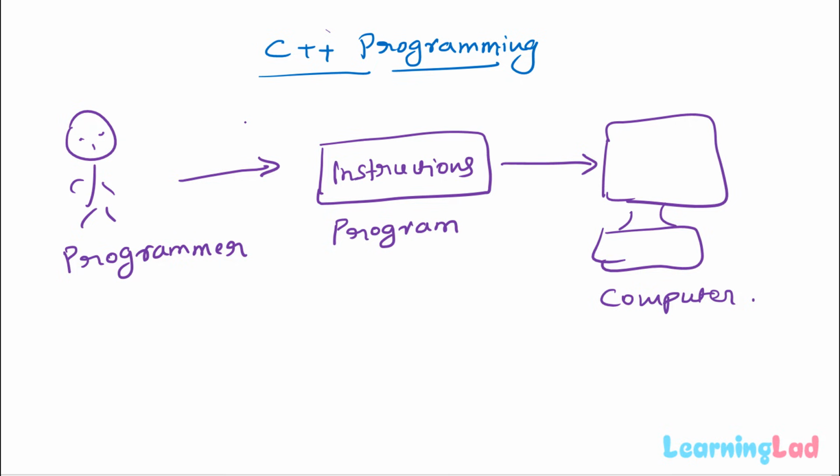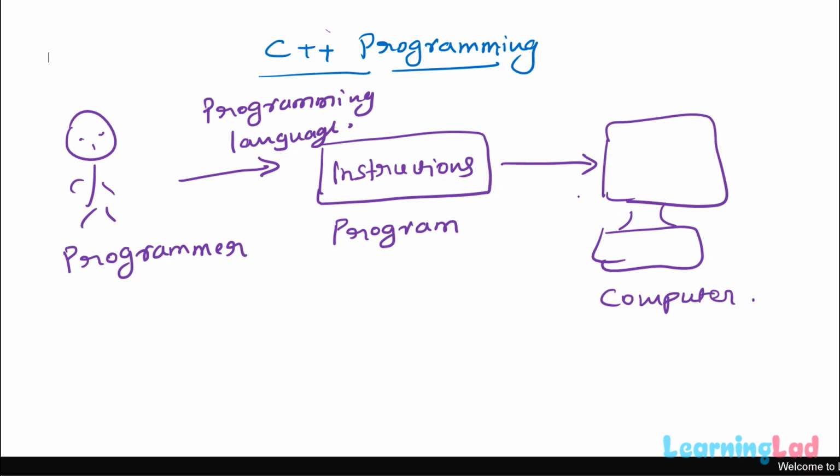Now, the language in which these instructions are written or these programs are written is called as the programming language. So here, the programmer will use any of the programming language available and write the computer program or the instructions, and according to this program, the computer will work.